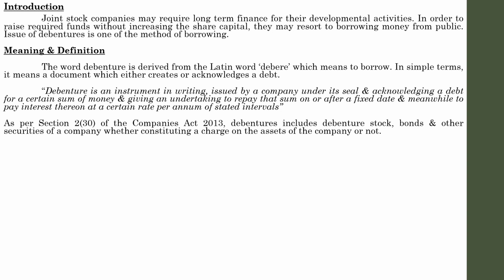That is known as constituting a charge on the asset of the company. It doesn't mean that all debentures hold a charge on the assets of the company. That depends upon the nature of debentures. We will discuss in detail the different types of debentures, and one such debenture will have a charge on the assets.